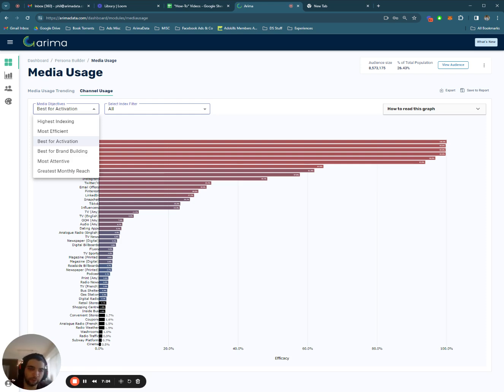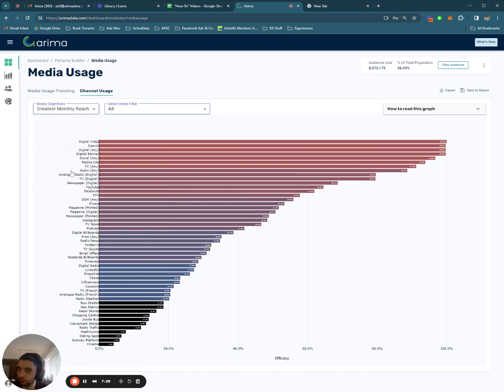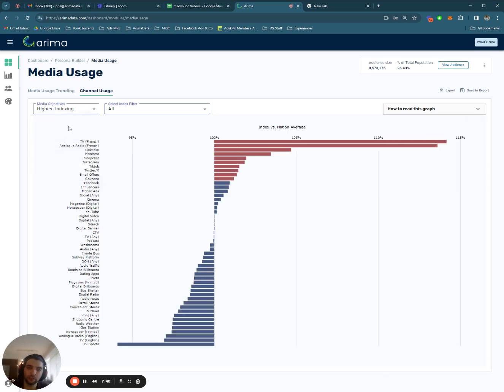So just to clear this up for everybody who might watch, the highest reach, which is greatest monthly reach, is the same as before. It just ranks channels by the largest reach possible. We have highest indexing, which is the same as before as well. And then the next 4 objectives are based on both reach of a channel and a coefficient for that channel. The coefficients are basically coming from MMMs. So for brand building, we use based on ROAS of all the brand building MMMs we run. For attention, we use Lumen attention metrics, and for activation, we use the ROAS of all the activation MMMs that we run.